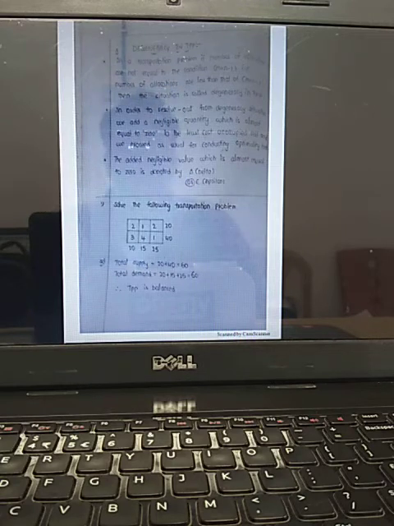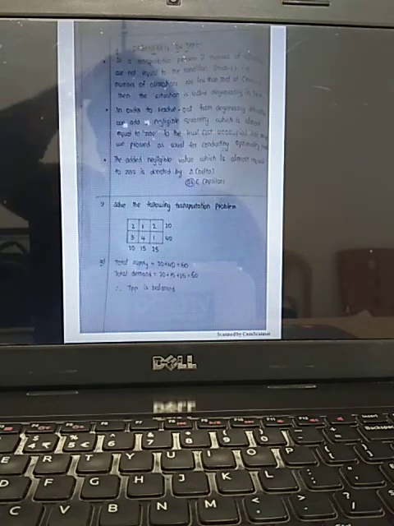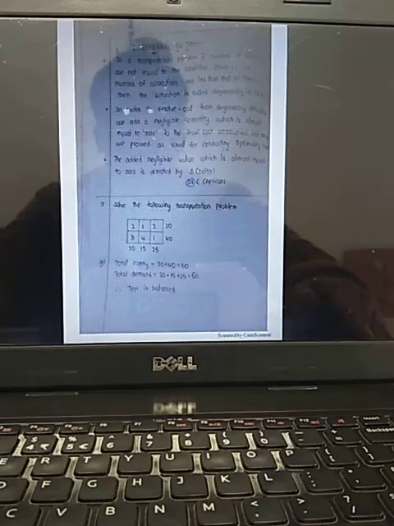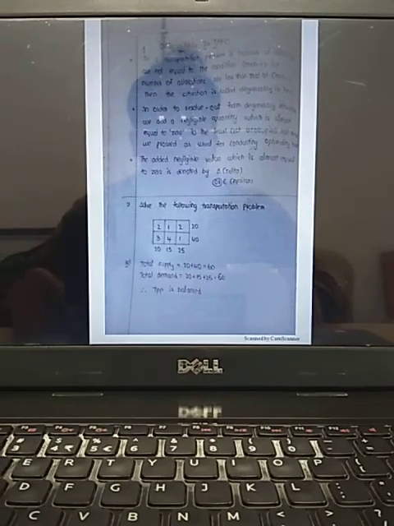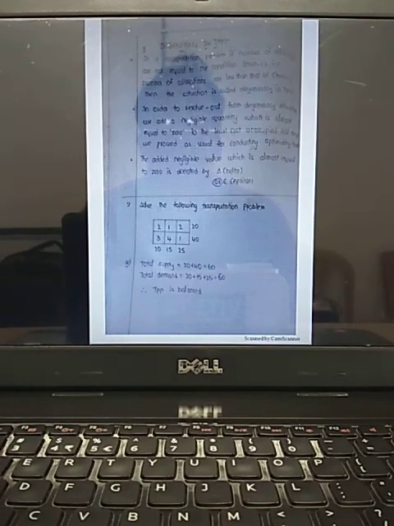Degeneracy means, as you know very well, to apply the optimality test, what is required? Always m plus n minus 1 is equal to the number of allocations. If not, what happens? You cannot apply the optimality test.